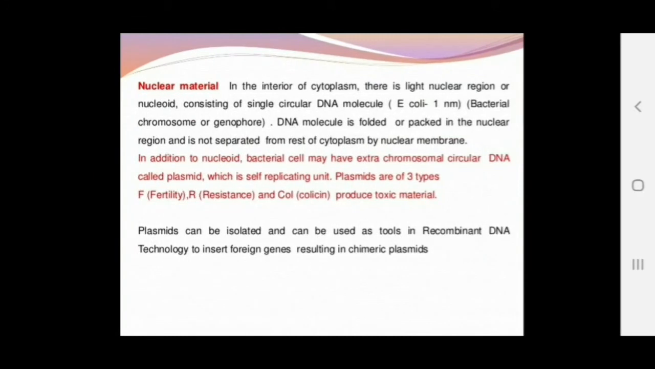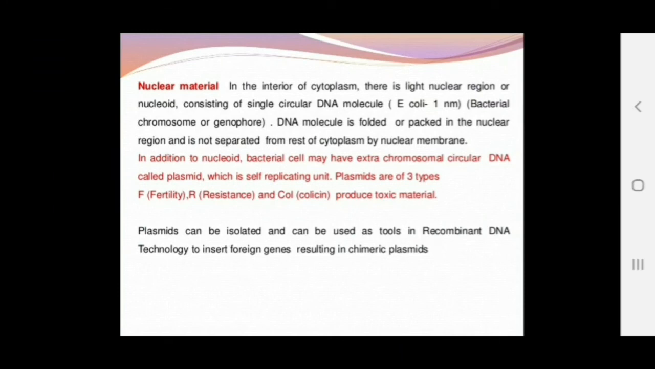The nuclear material, of course, is present in the form of DNA molecules. The DNA molecule is circular. It is folded or packed in the nuclear region and is not separated from the rest of the cytoplasm by a nuclear membrane, and that's why they are called prokaryotic. They do not have a nuclear membrane or nuclear envelope around the nuclear material.